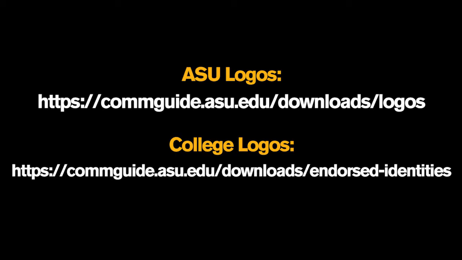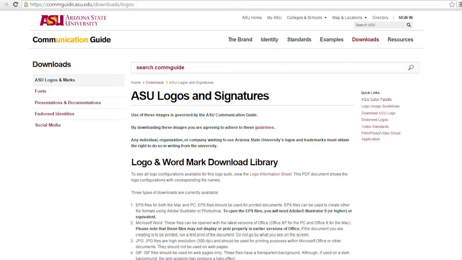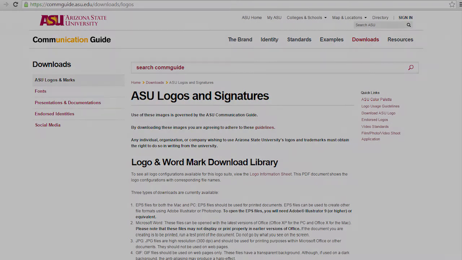You're encouraged to use official ASU and college-specific logos on your poster, which can be found on ASU's website. These files will have an extension of either .png, .ai, or .eps. These files will ensure that it goes onto your poster properly and there isn't a white box surrounding the logo.